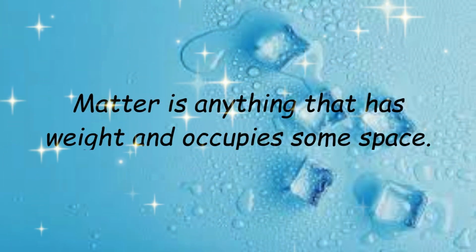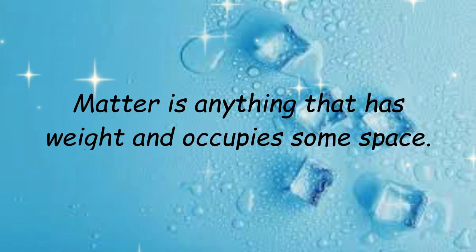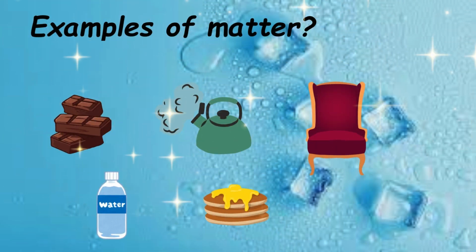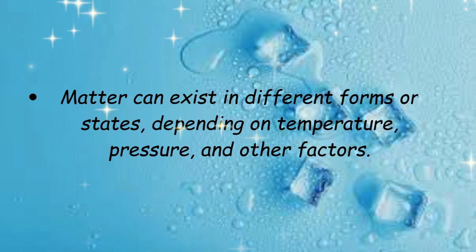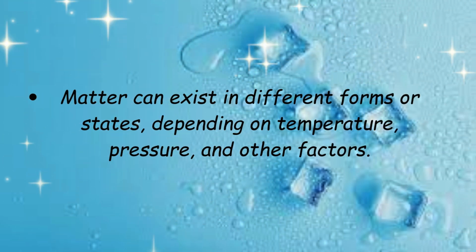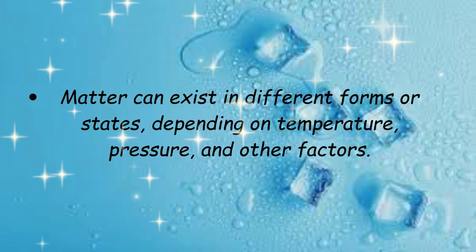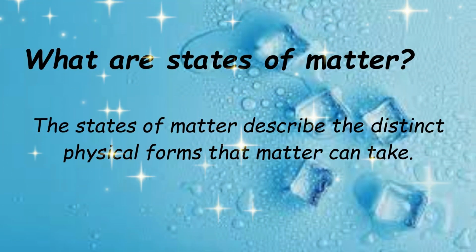Kids, matter is anything that has weight and occupies some space. Here you can see some examples of matter, like chocolate, chair, water, and steam. Do you know, matter can exist in different forms or states, depending on temperature, pressure, and other factors. Let's discuss states of matter.